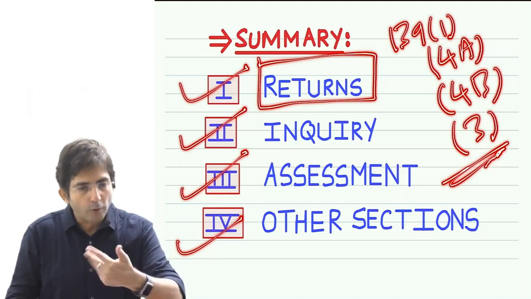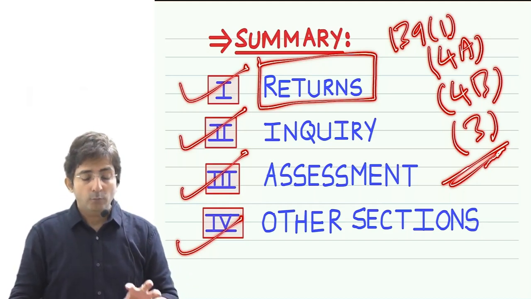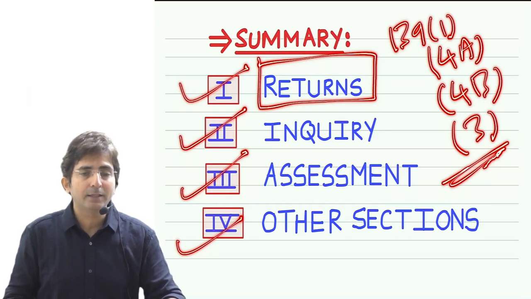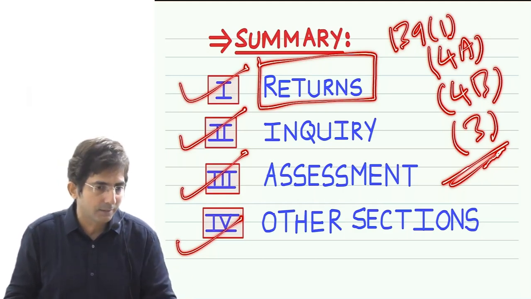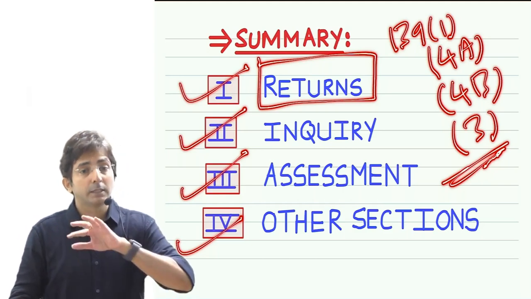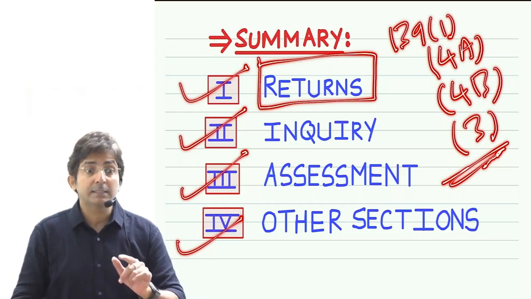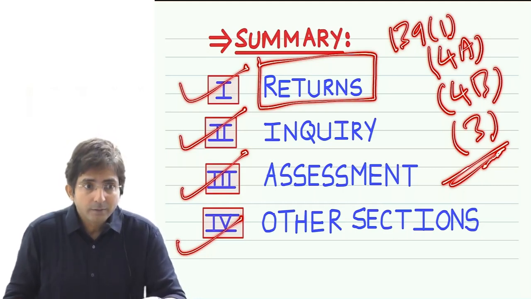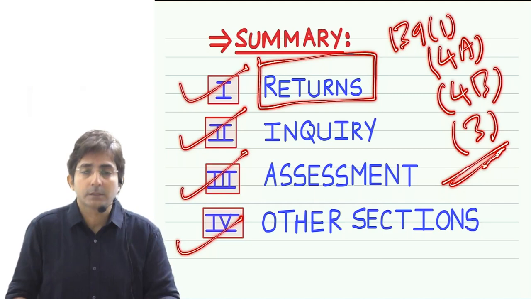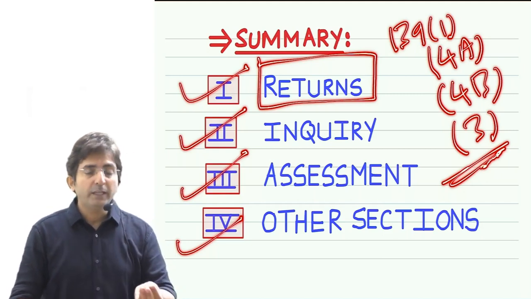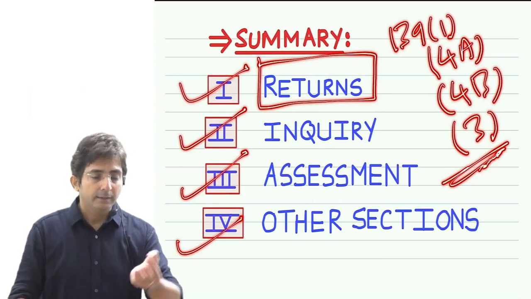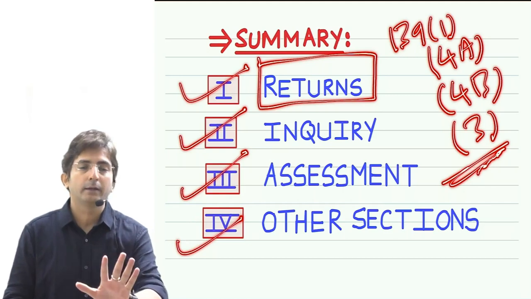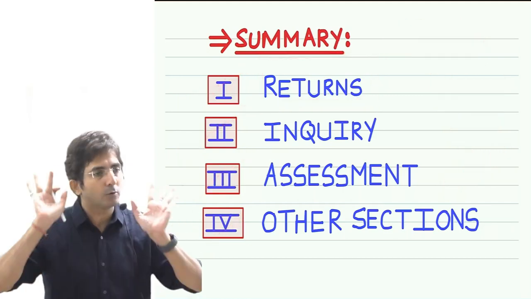Once a section is removed from the Act, there is no point in studying it. And sometimes a section is just not important, that's why I might not be discussing it. So don't worry, simply study what I am teaching.